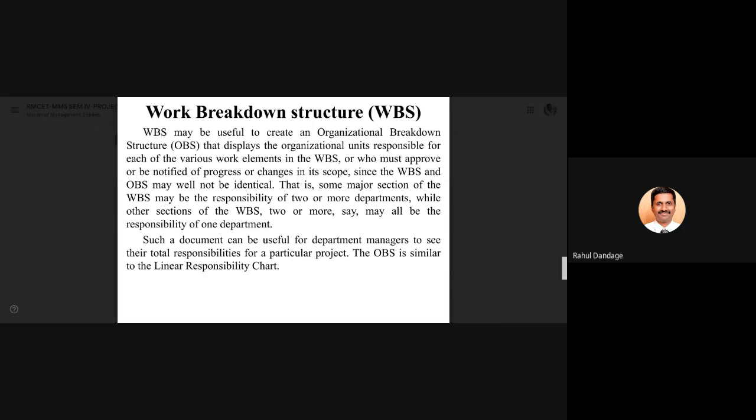There is another document which is crafted, which is the linear responsibility chart. Again, in that chart, the responsibilities are fixed for the particular activities, but we are not supposed to go into the details of this linear responsibility chart because it is not mentioned in our syllabus. But you can remember that there is another kind of document, the linear responsibility chart, and it is similar to the organizational breakdown structure. In that document, the responsibilities for the variety of activities mentioned in the work breakdown structure are indicated.